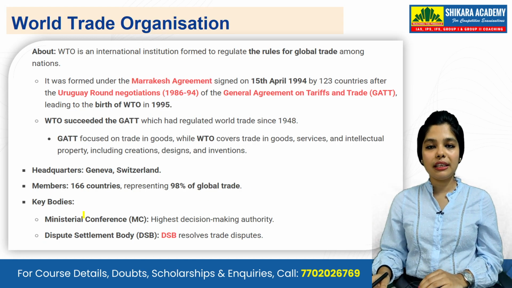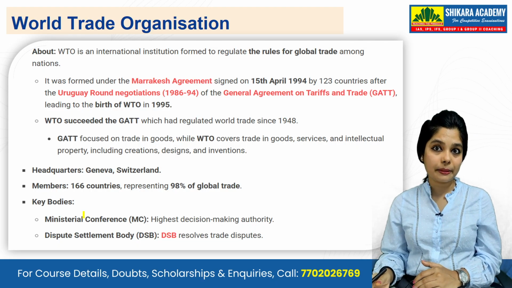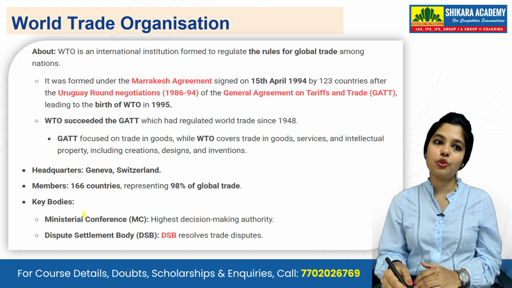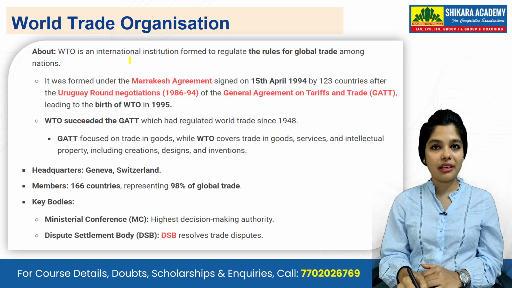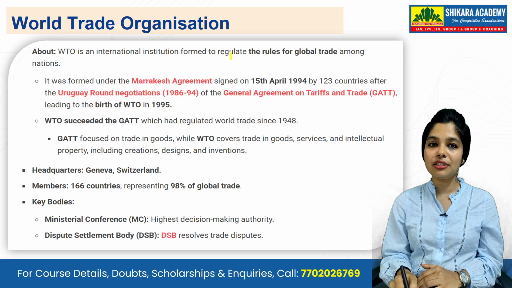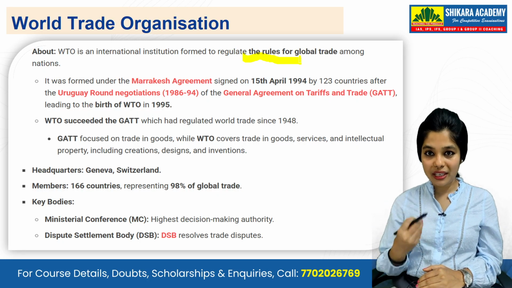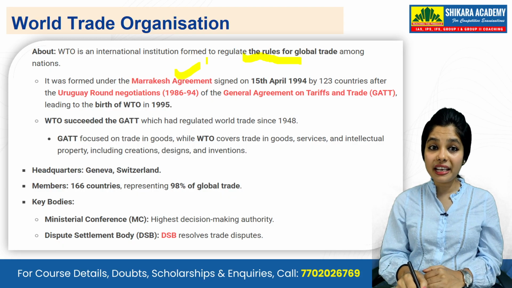Now, last but not the least, let's talk about the World Trade Organization. What is it? So our NCERT class 10 chapter 4 Globalization also talks about World Trade Organization. So World Trade Organization is an international institution and it regulates the rules of global trade among nations. Globally, how the trade is going on, they are discussing that. And it was formed under the Marrakesh Agreement.